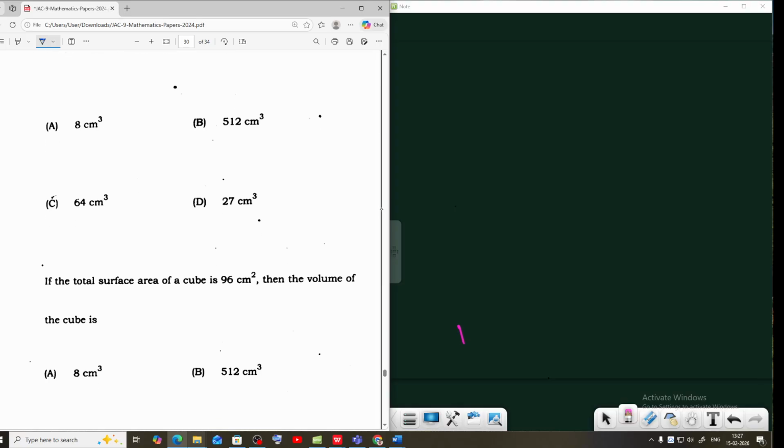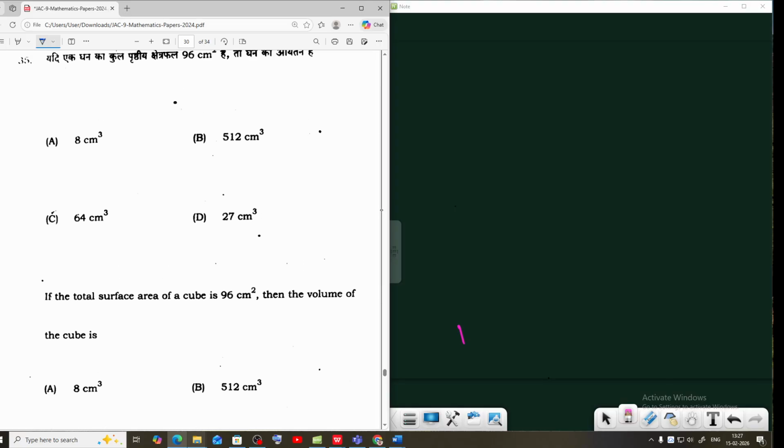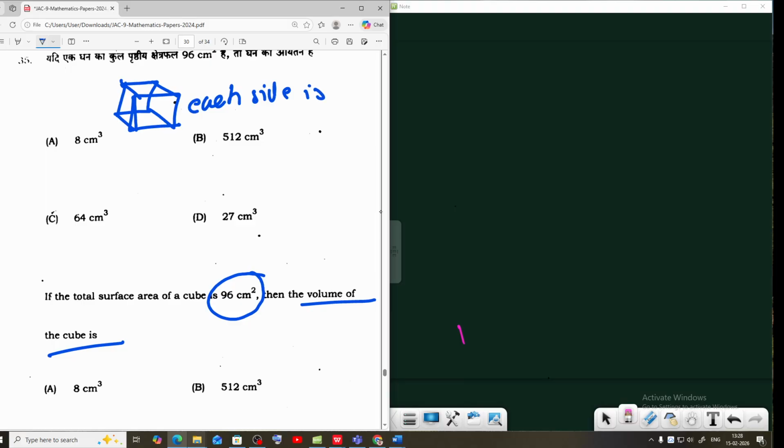Question number 35. The total surface area of a cube is 96 centimeter square. Then find the volume of the cube. First we can draw the cube. This is a cube. Each side is a centimeter.